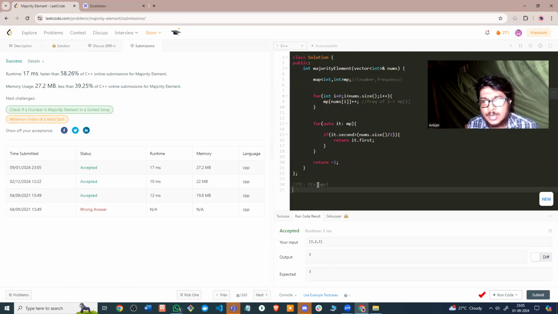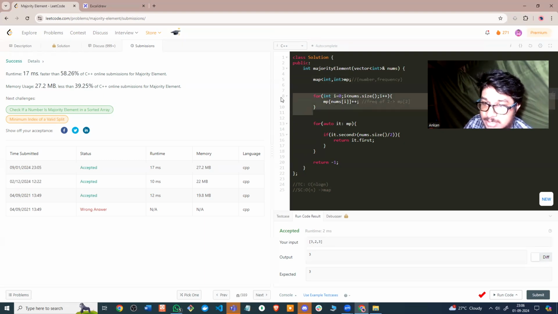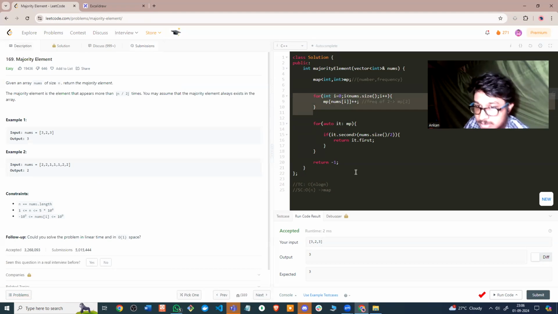And we are also using a space of O of n. Why? Because we are using the map. If we use an extra vector or an extra map, then the space complexity will be O of n, where n is the size of that particular data structure. Here it is a map, and since the size of nums is n, the size of the map is also n, because we are calculating the frequency of those n numbers. So space complexity is O of n, since we are using an extra map.